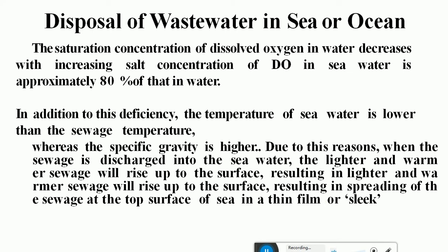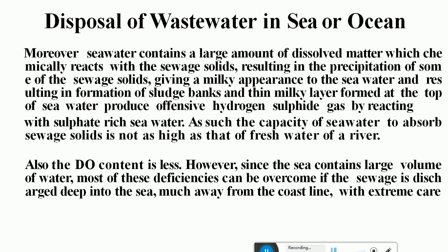Because of the lower temperature, sewage tends to appear at the top layers in the sea. Also the sea water contains a large amount of dissolved solids, which chemically react with the solids and organic matter present in the sewage, giving rise to the milky appearance of the sea water and resulting in the formation of sludge banks. A thin milky layer will be formed at the top of the sea, producing very bad odor resulting from hydrogen sulfide gas. Also, because of the higher concentration of sulfates, phosphates and other salts, it is difficult for the fishes to survive in this case.